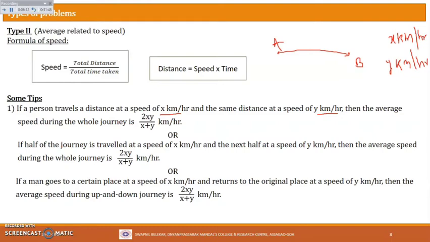All right, the same can be put in this language also. So what is that? If half of the journey is traveled at a speed of x kilometer per hour, that is here.